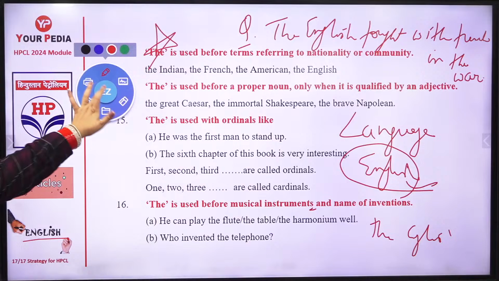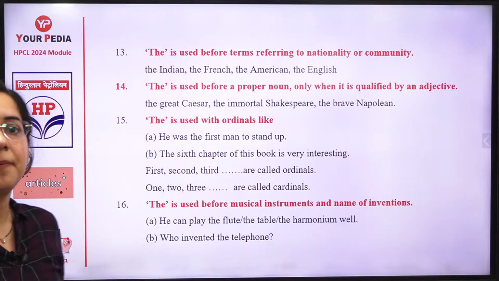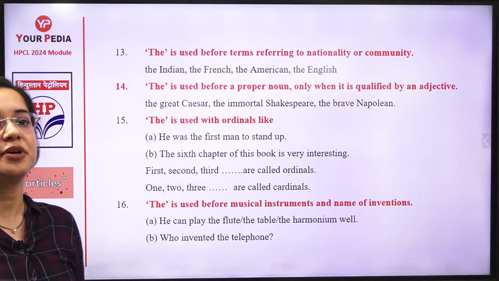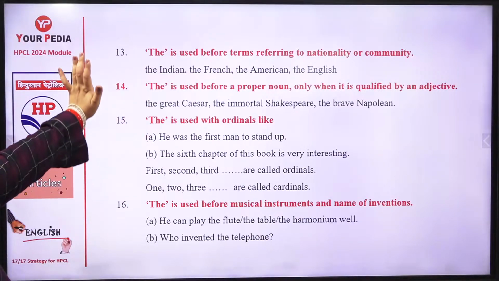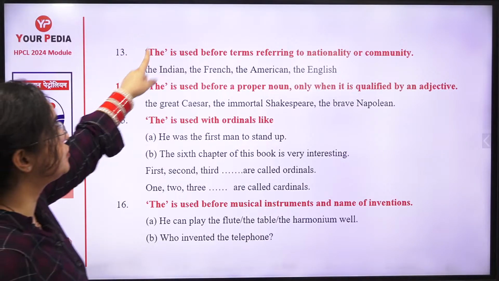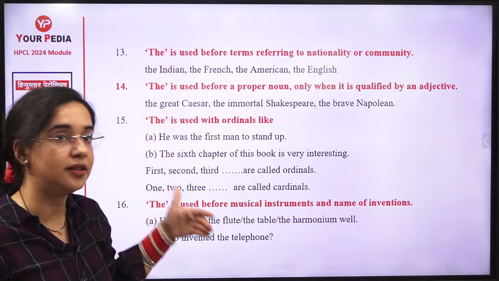The Punjabi, so the people of Punjab. Simply Punjabi is for the language. Yeah, English is for Britishers. Good one, Satyam. So when you're talking about languages, you don't use the article "the", but when it is used for nationality, you have to use the article "the" along.